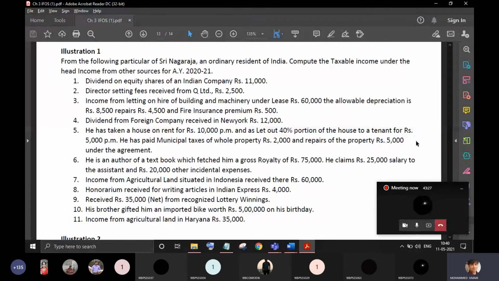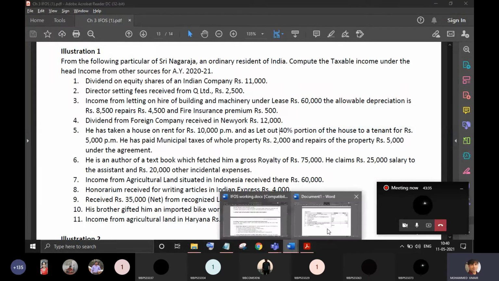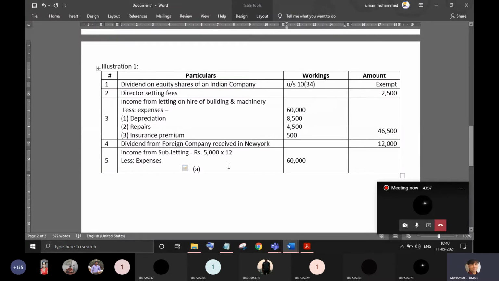So you are staying in my house, and I've given 40% of my house to you to stay on rent, from which I am earning an income of 60,000. So from this, what are my expenses? This is my income, what I've earned from you. So what are my expenses? My expenses is that I am also paying rent. This is not my own house. I am also paying rent. So rent paid to original owner or the landlord. How much rent I have paid to the original owner or the landlord. That's my expense.